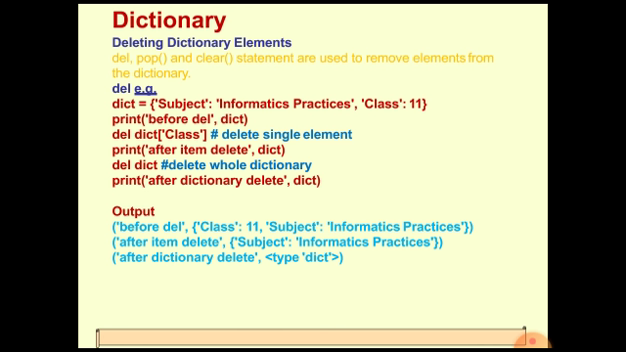Then in the second delete statement, we write del dict. Del dict means we are specifying the name of the dictionary without specifying any particular key. So what will happen when you don't specify any particular key within the square brackets?